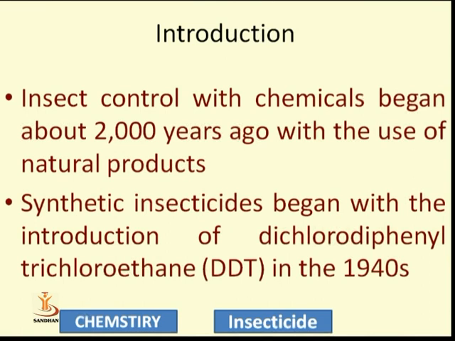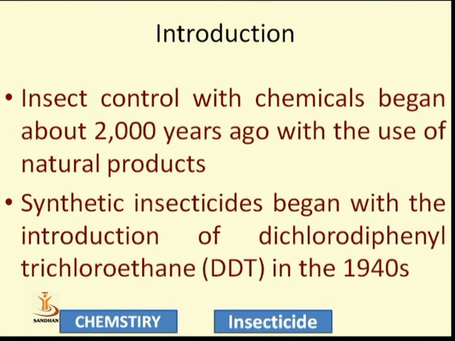After that came synthetic insecticides, meaning compounds synthesized in the laboratory. The use of synthetic compounds began with the introduction of a very well-known insecticide, DDT, which is dichloro diphenyl trichloroethane.